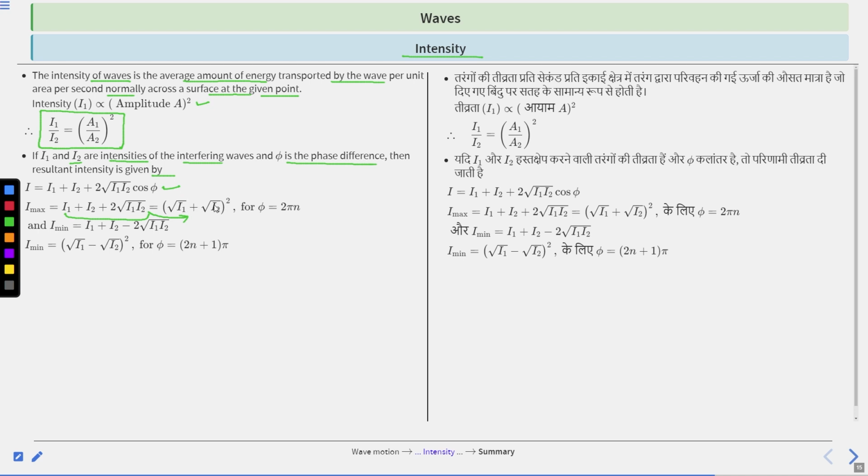So (under root I1 plus under root I2) whole square for phi equal to 2 pi n, and I minimum is I1 plus I2 minus 2 under root I1 I2. So this is for I minimum: (under root I1 minus under root I2) whole square for phi equal to (2n plus 1) pi. Clear? So this is for intensity I max and I minimum. Clear?